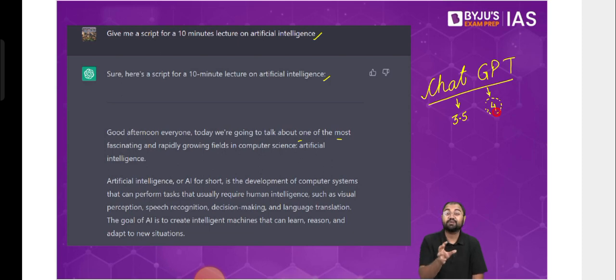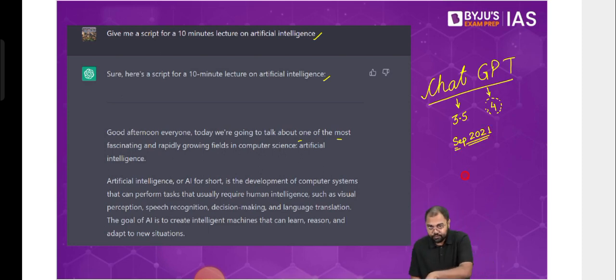So, for example, when it comes to current affairs, ChatGPT is not trained with current affairs, and that's why anything that comes after 2021, it will not be able to solve, or it will not be able to give you the data for that. One of the reasons why, when somebody gave it the prelims 2022 question paper, it was not able to pass, and people became happy that we are writing such a difficult examination that even ChatGPT could not solve it. You give it a 2019 or 2018 question paper, chances are higher that it will score much better compared to the 2022 paper, right? Because it has not been trained for any information beyond September 2021.